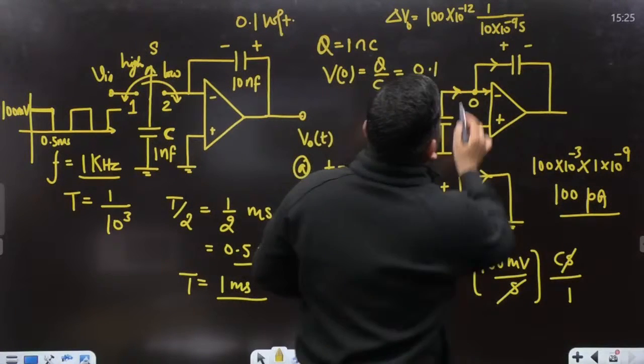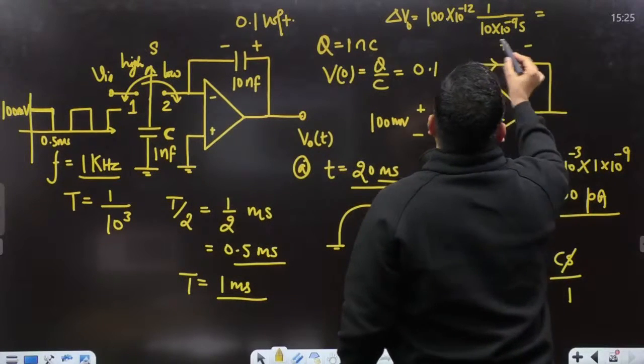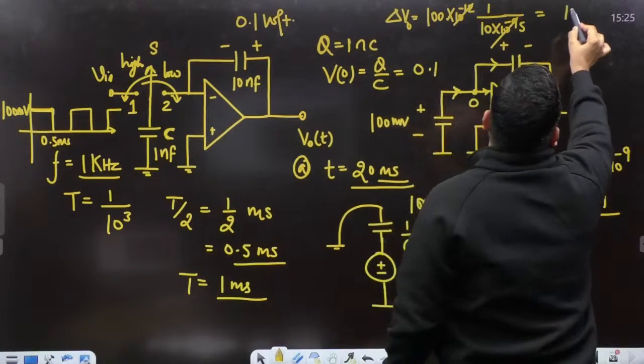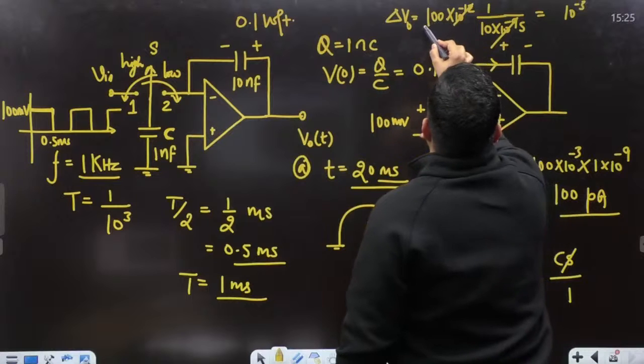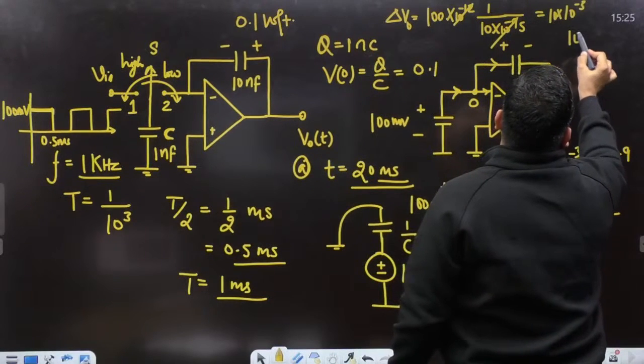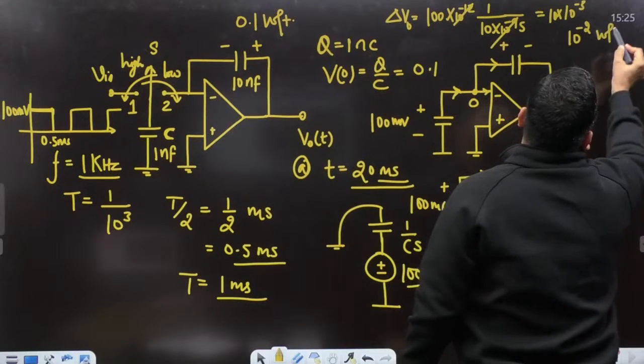So what is this change in voltage, guys? This is cancelled with 10 to the power minus 3. So in the numerator you will have 10 to the power minus 3, and this is 100, this is 10. So 10 into 10 to the power minus 3, so you can say that it is 10 to the power minus 2 volt. The change is 10 to the power minus 2 volt.